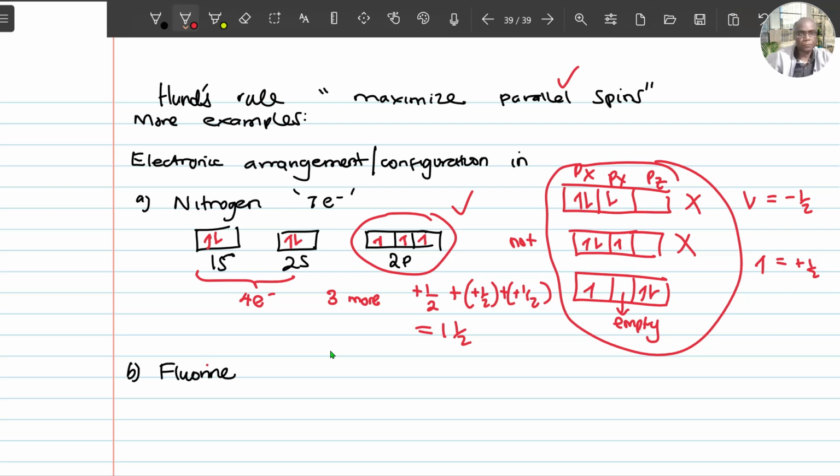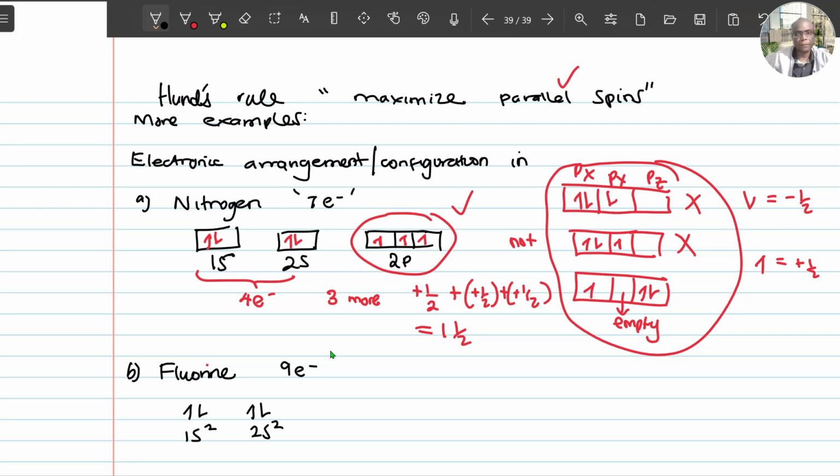Fluorine has 9 electrons. So I think 1s2 will take 2 electrons. The 2s will take 2 electrons. Remember, s carries a maximum of 2, p carries a maximum of 6, d carries a maximum of 10 electrons, f carries a maximum of 14 electrons.